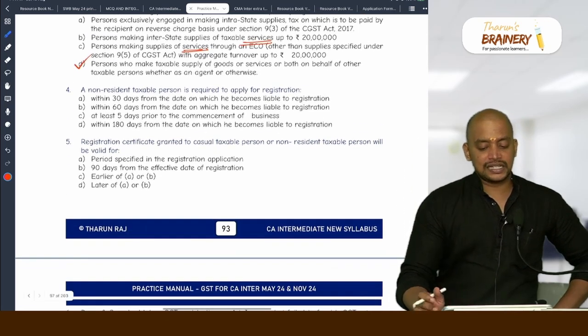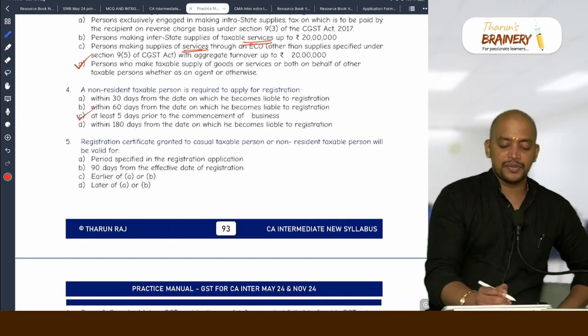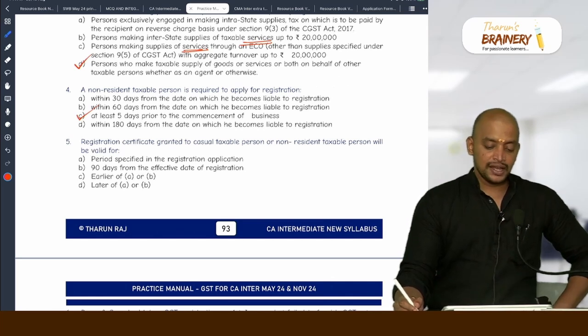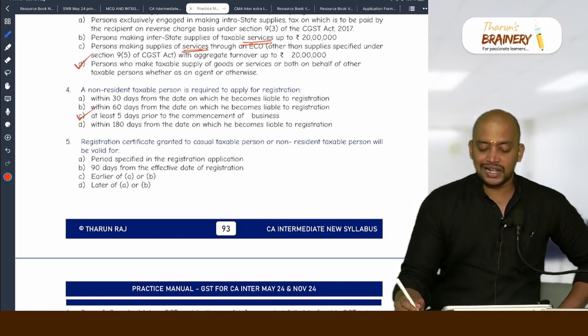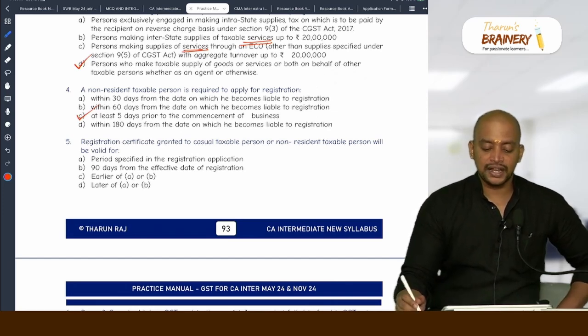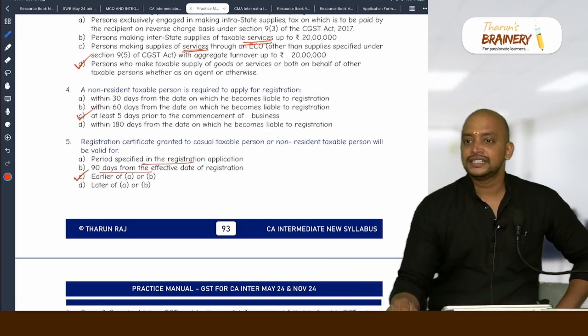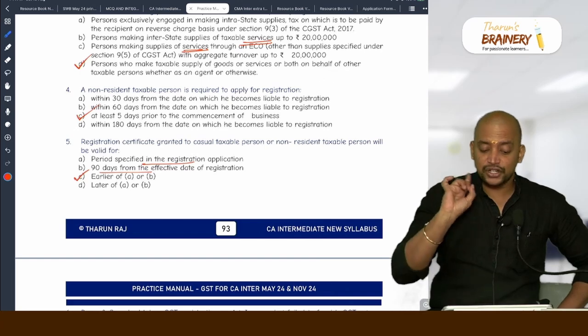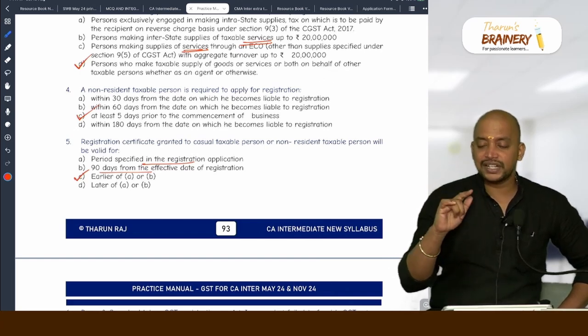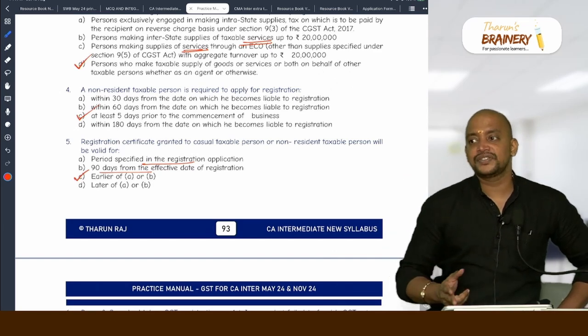A non-resident taxable person is required to apply for registration. What is the time limit? At least 5 days before commencement of business. Then the registration certificate granted to a casual taxable person or non-resident taxable person will be valid for either the period specified in the registration or 90 days, whichever is earlier. It can be extended, but actually not 90 days. So it may happen that we select 90 days. Be careful: the number of days that they apply for or 90 days, whichever is earlier.